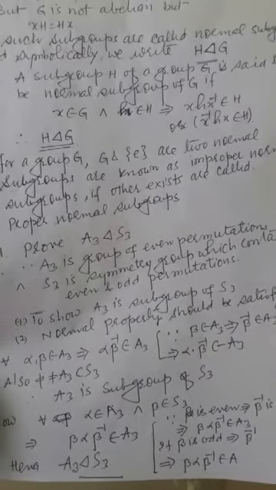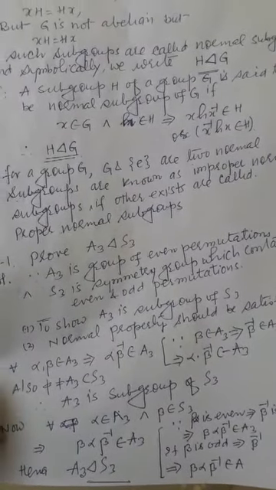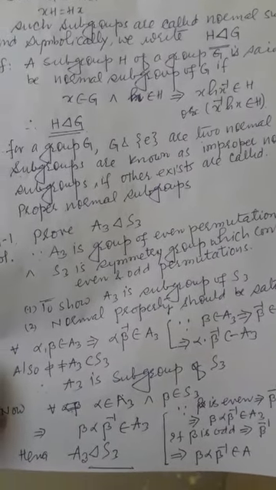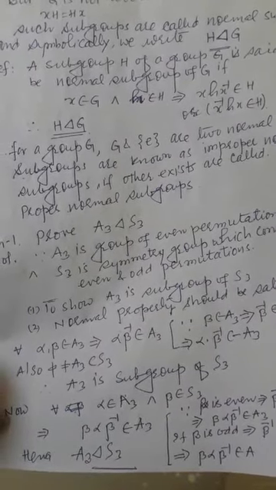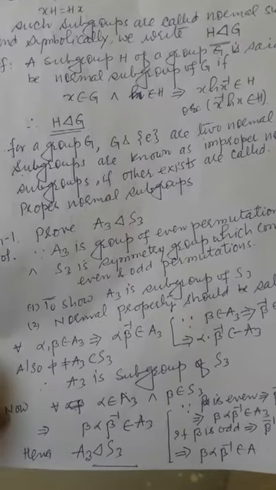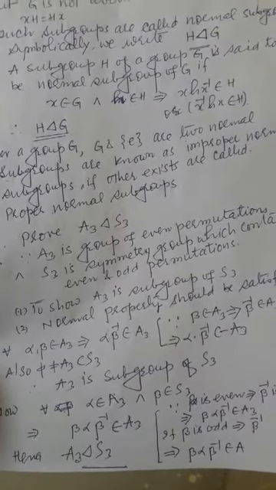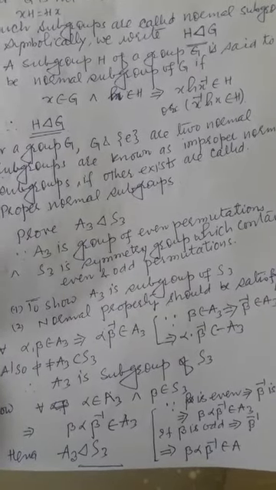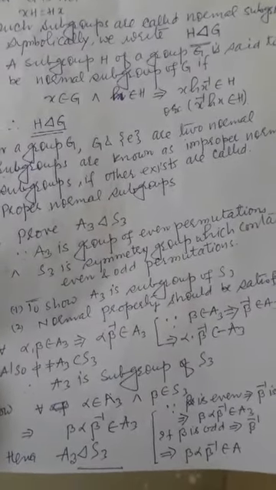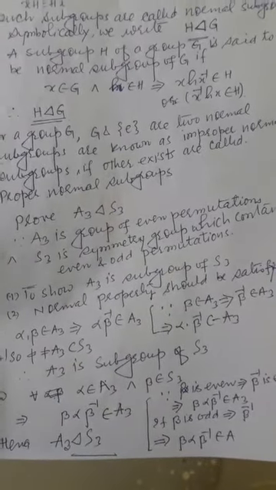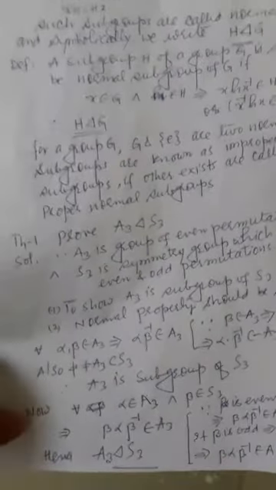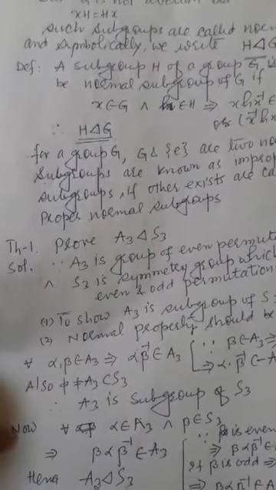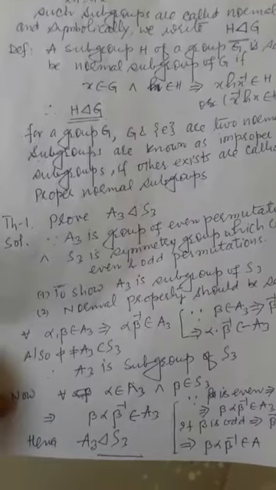A subgroup H of a group G is said to be a normal subgroup of G if x belongs to G and h belongs to H implies that xhx^-1 belongs to H, or x^-1hx belongs to H. In the proof of a theorem you will use either one of these two. So H is normal in G, we write.